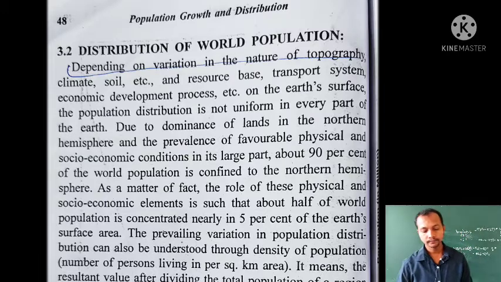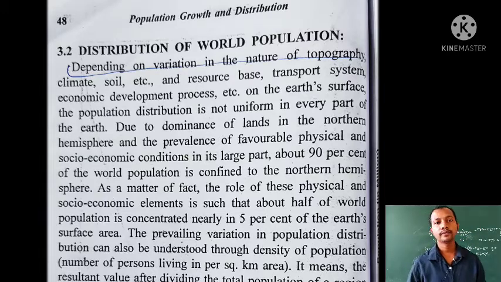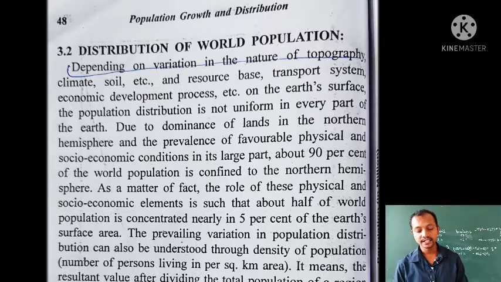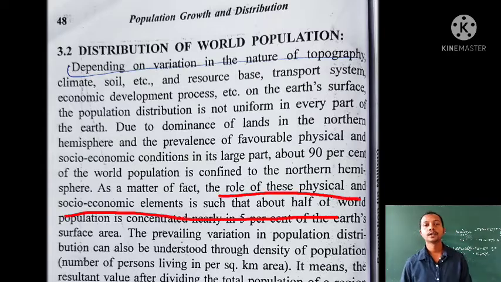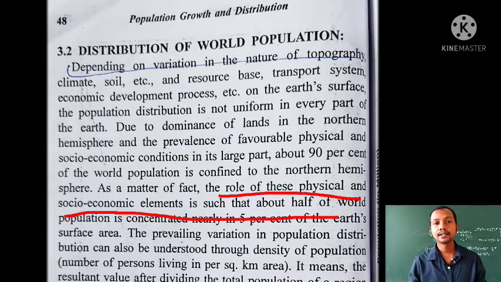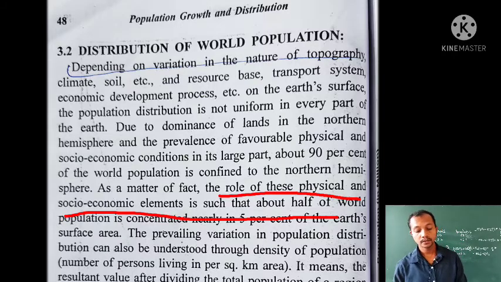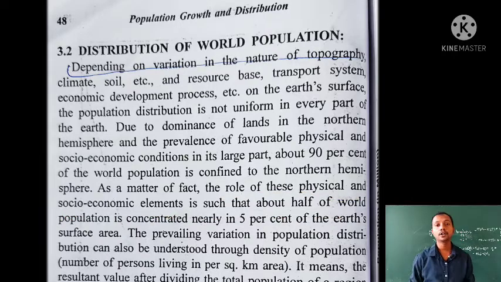Now if we see the role of the physical and socio-economic aspects of a place, like the physiography of a place and the socio-economic condition of that place, what is the role it is playing? It is playing the role of bringing people together in that place.